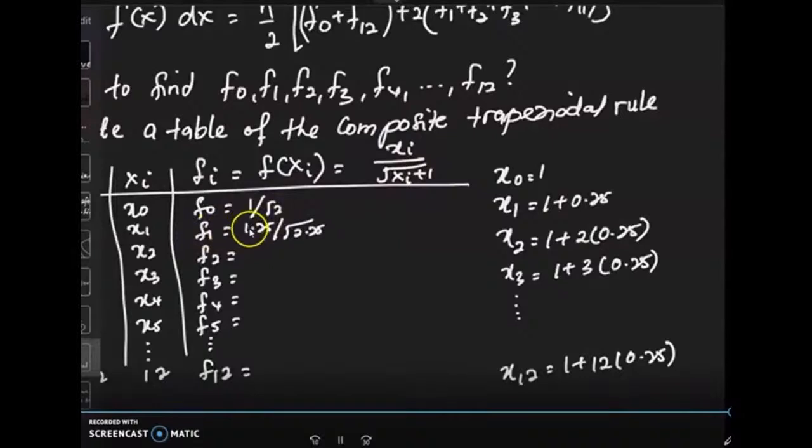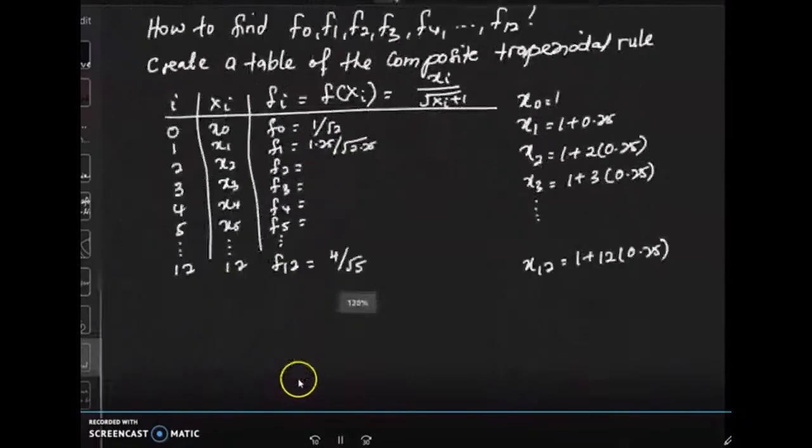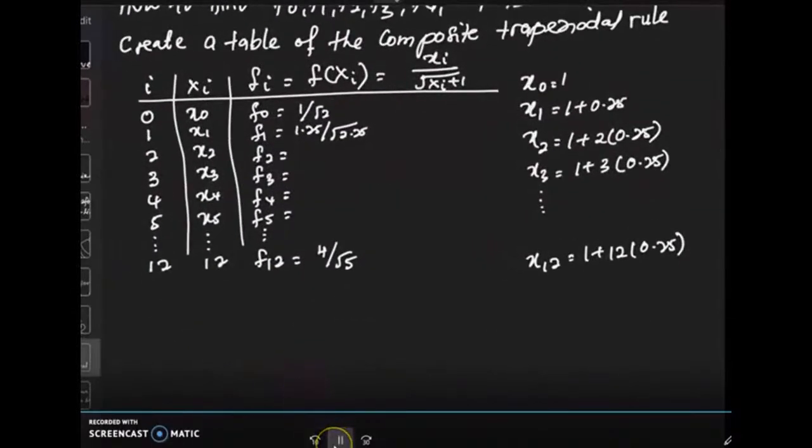Use the formula: 1 divided by 2, 1.25 divided by 2.25, 1.5 divided by 2.5, up to F12. F12 is 4 divided by 5.